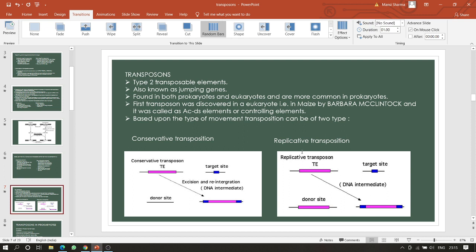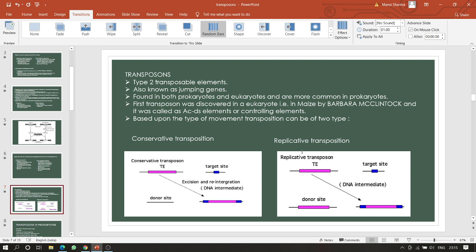Transposons, type 2 transposable elements, also known as jumping genes, are found in both prokaryotes and eukaryotes and are more common in prokaryotes. The first transposon was discovered in a eukaryote, that is in maize, by Barbara McClintock, and it was called Ac/Ds elements or controlling elements. Based upon the type of movement, transposition can be of two types: conservative transposition and replicative transposition.